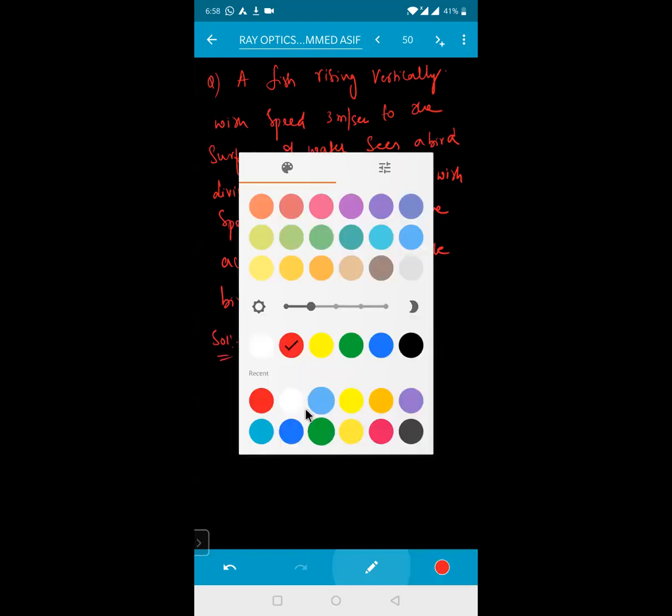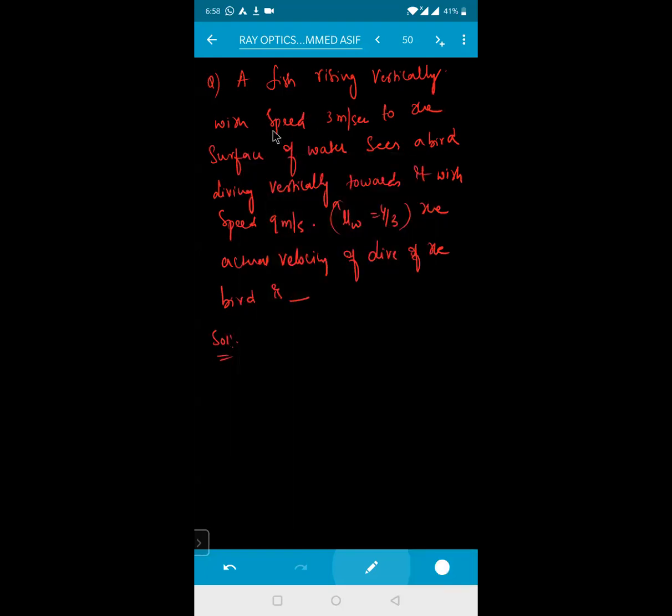I told you this concept also just now. A fish is rising vertically with a speed. So velocity of fish is equal to 3 meter per second to the surface of water. Sees a bird diving vertically downwards. Velocity of the bird is equal to 9 meter per second. The actual velocity of the dive of the bird will be equal to how much? Come on, tell me.